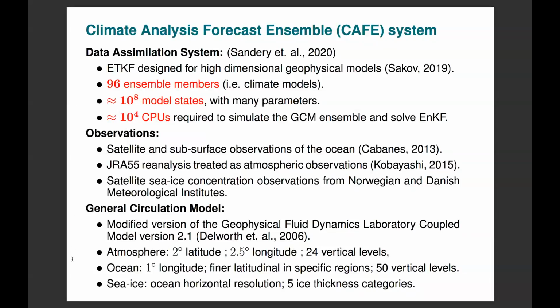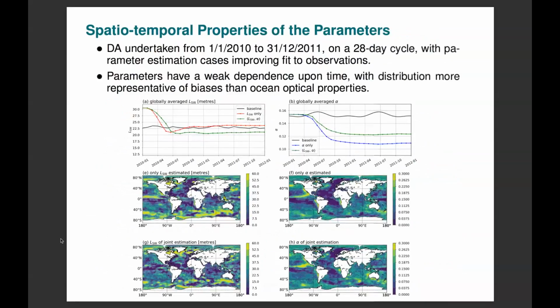It has a 2-degree atmosphere, a 1-degree ocean, and 5 sea ice categories. So, getting into the results, the data assimilation is undertaken during a period in which the ocean is well observed, specifically from January 2010 to December 2011. The state and the parameters are updated on a 28-day cycle, so every 28 days.